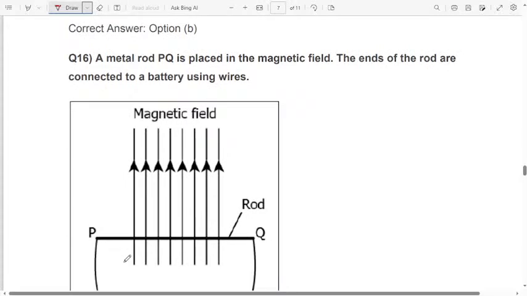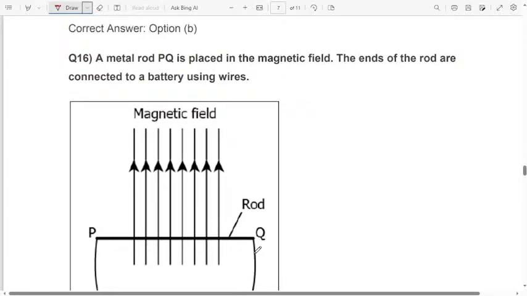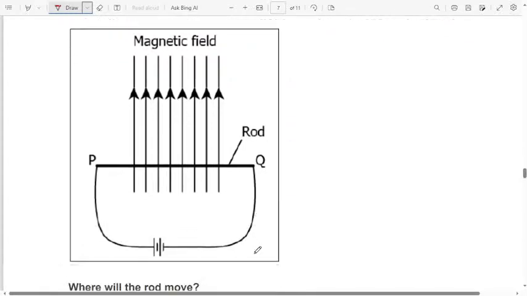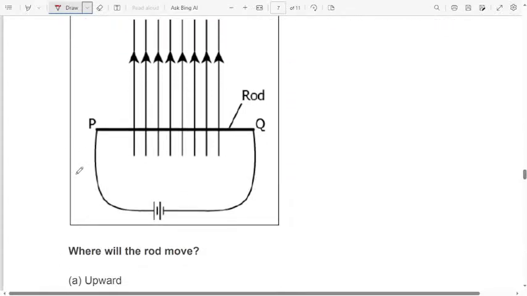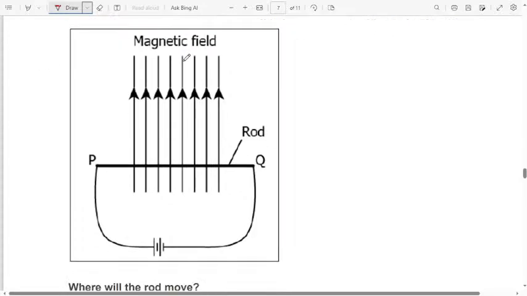This is the figure. A metal rod PQ is placed in a magnetic field. This one is the magnetic field. The ends of the rod are connected to a battery with the help of wires.